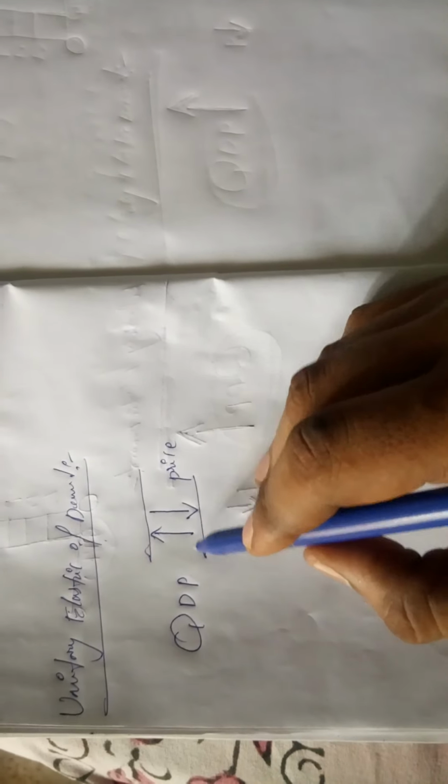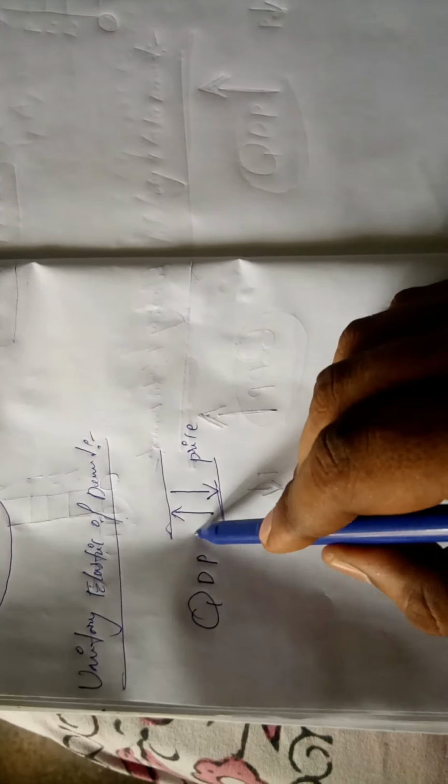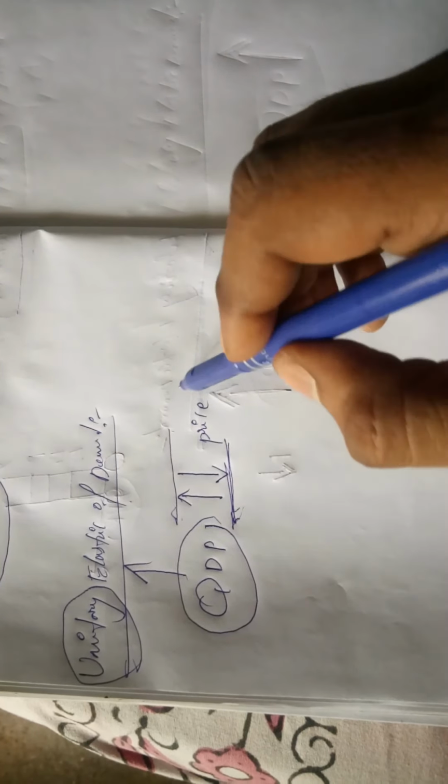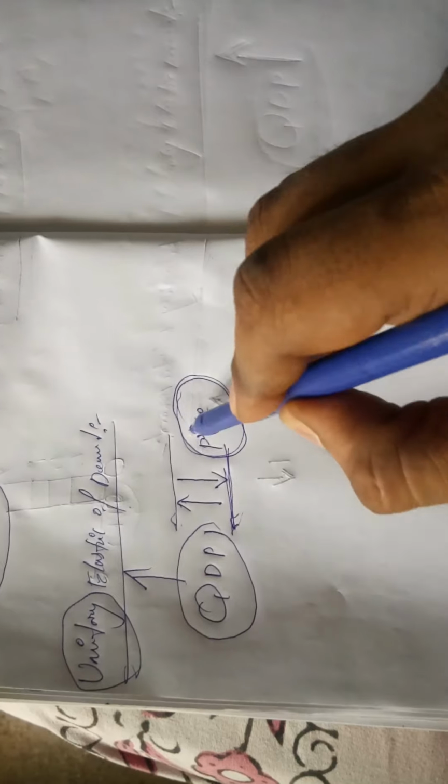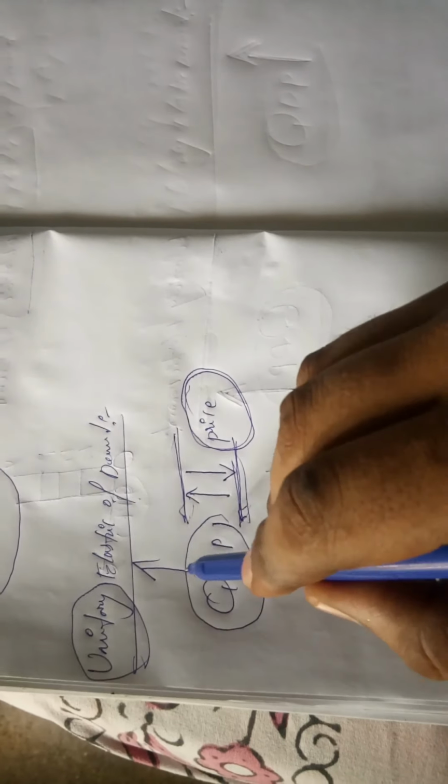And finally, unitary elastic demand. In unitary elastic demand, the change in quantity demanded and the change in price are in equal ratio. This type of change in quantity demanded of the product is called unitary elastic demand. Unitary means equal changes we see in quantity demanded and price. So this type of change in measurement is called unitary elastic demand. These are the five types of measurements of elasticity of demand.